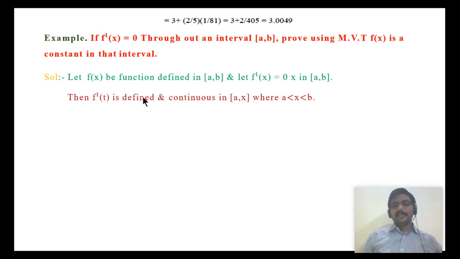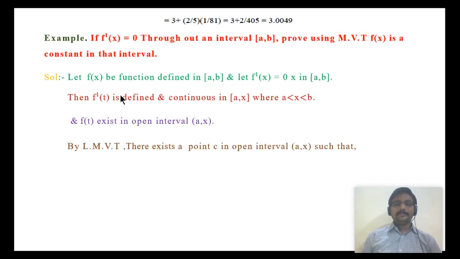Now we have to prove that f of x is a constant function. For this, f is defined in the closed interval a comma x, for x lying in the interval a to b. So here we have a sub-interval within a comma b, where we take x. We can divide the interval as the closed interval a comma x, and in that we define f dash of t. Now f dash of t exists in the open interval a comma x. So by Lagrange's mean value theorem, there exists a point C in the open interval a comma x such that f dash of C is f of x minus f of a by x minus a.